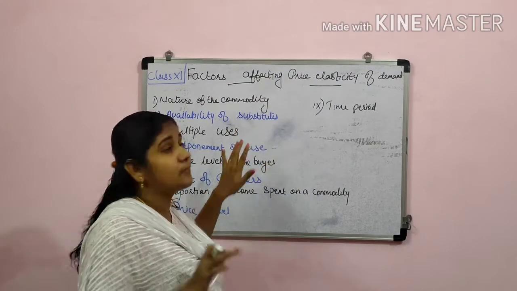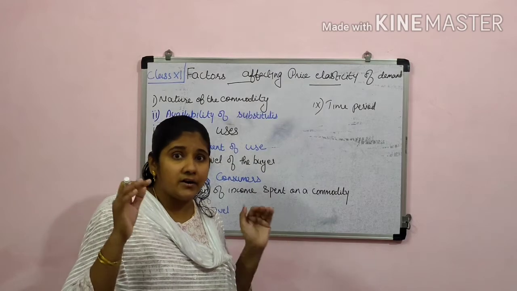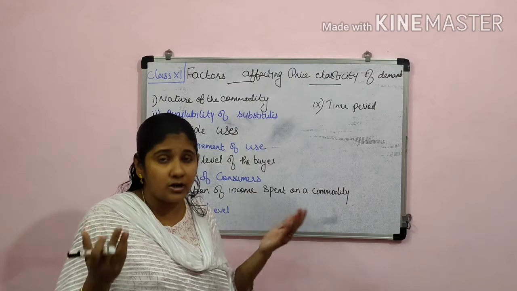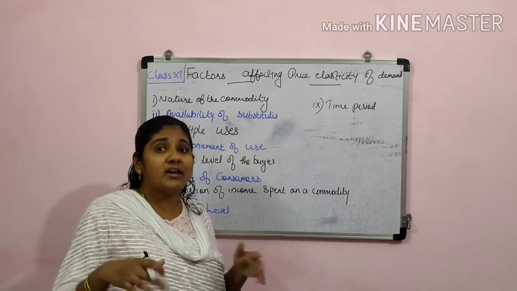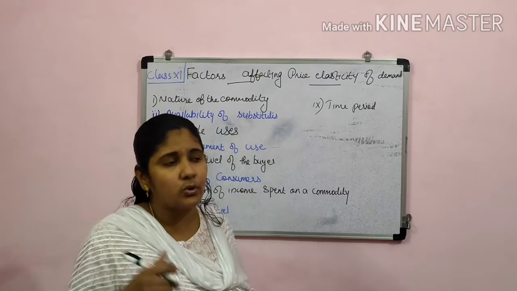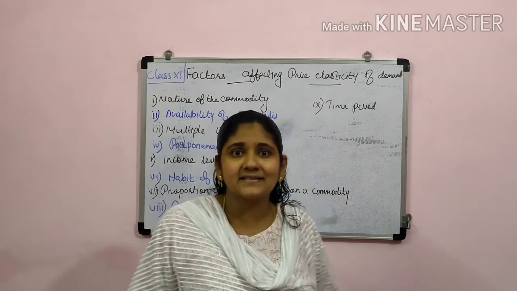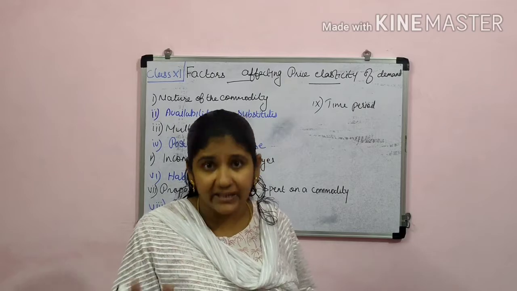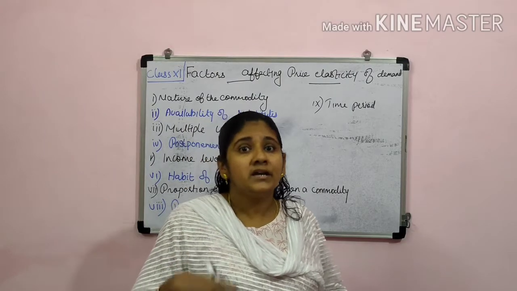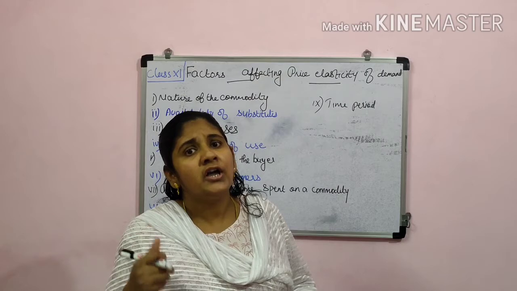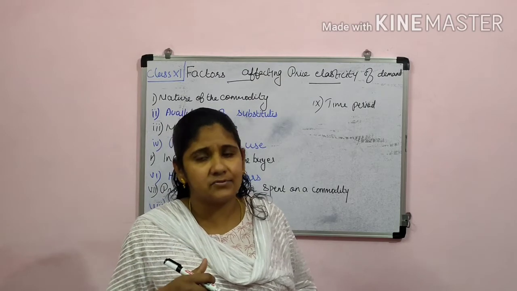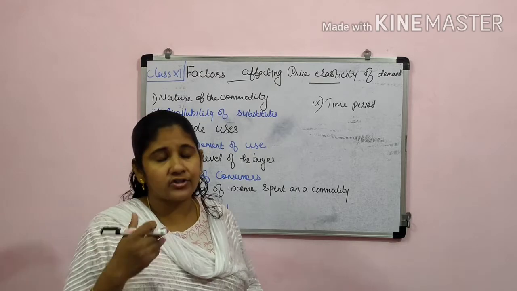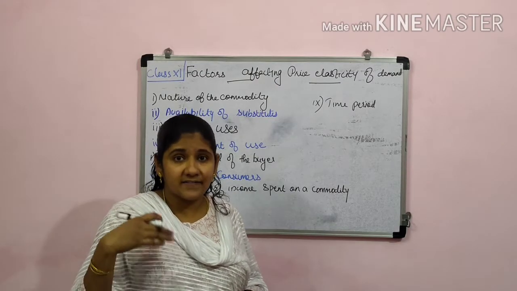Then the third one is multiple uses. When a particular commodity has many purposes, many uses, then when its price increases, like just now I told about the electricity. Nowadays you might have heard, in most of your houses there may be an induction cooker. Induction cooker is also a part of the electricity consumption. Otherwise now we are using a geyser, otherwise AC.